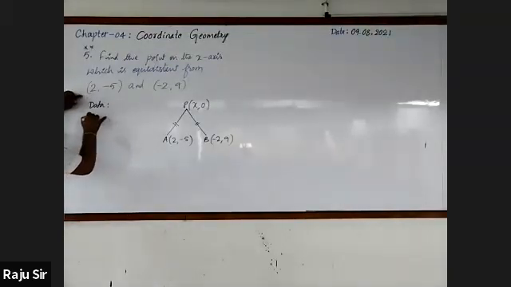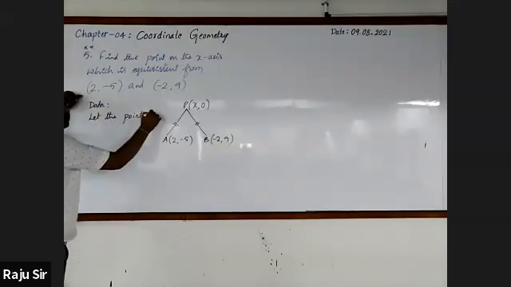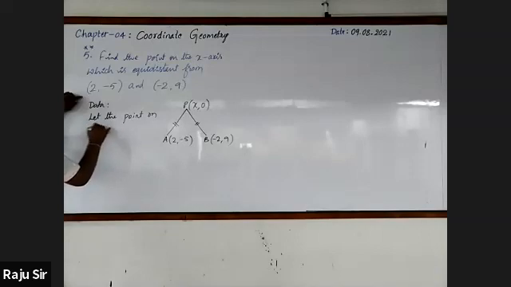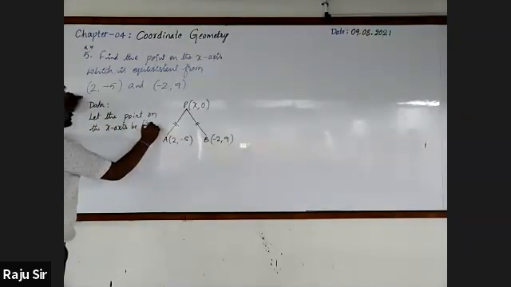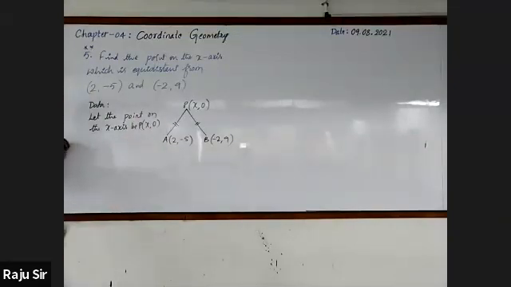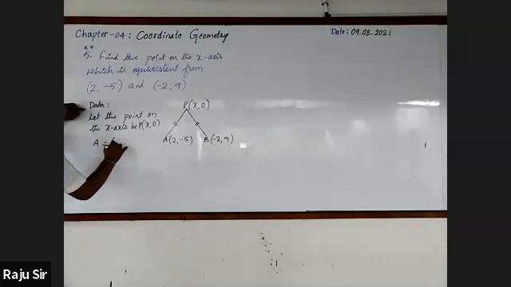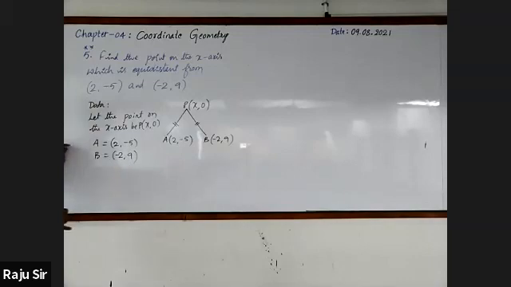Let the point on the x-axis be P of x comma 0. Then let us take 2 comma minus 5 as point A and minus 2 comma 9 as point B. And it has been given that AP equal to BP.